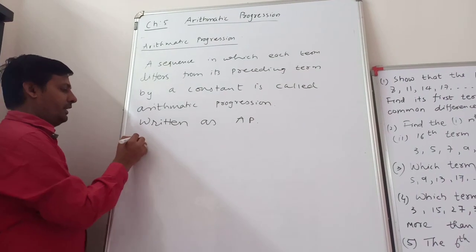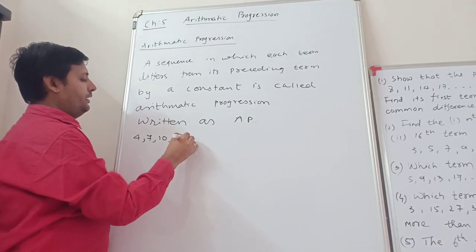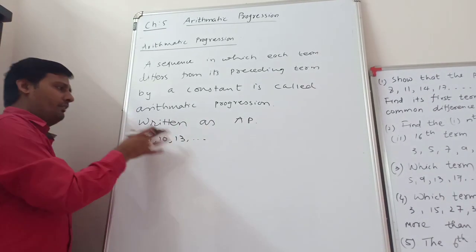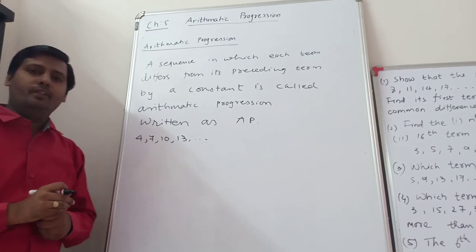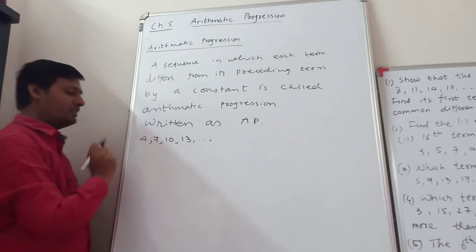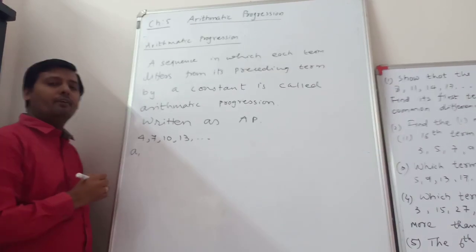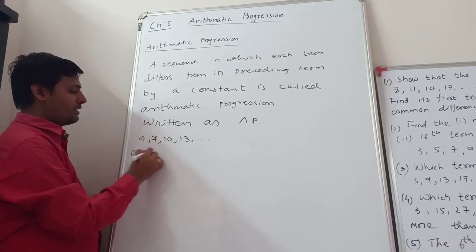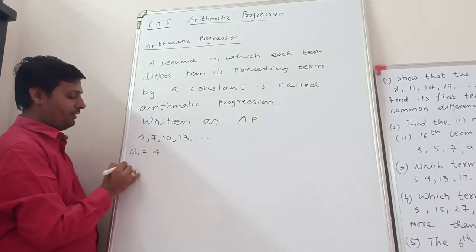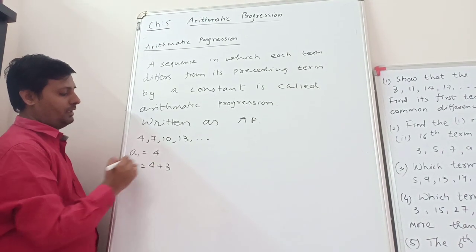So see, 4, 7, 10, 13 is one kind of arithmetic progression. Why is it an arithmetic progression? Your first term starts with 4. A term is denoted by A1, A2, up to AN. So A1 is equal to 4. The second term is 7, so A2 is 4 plus 3.